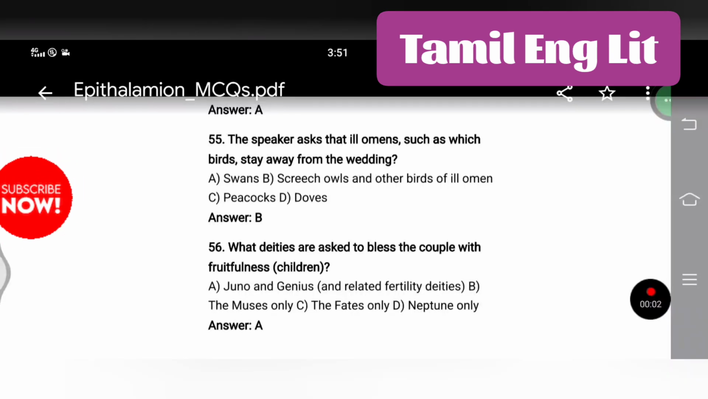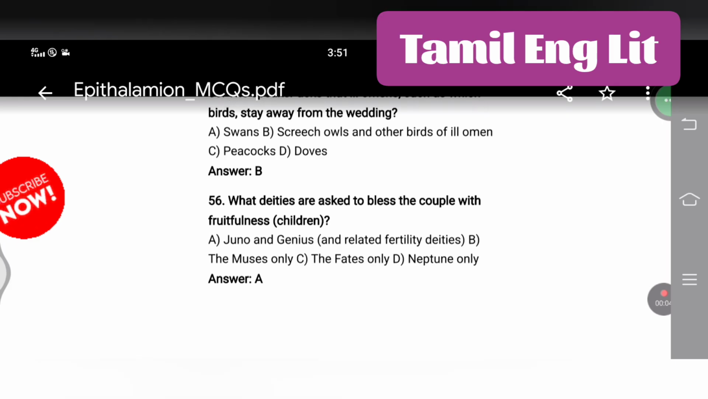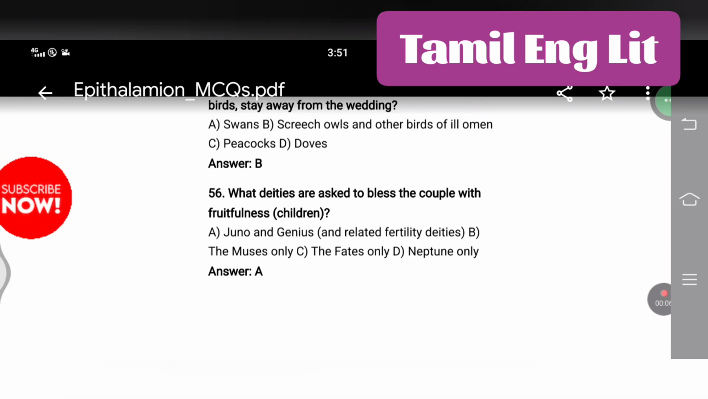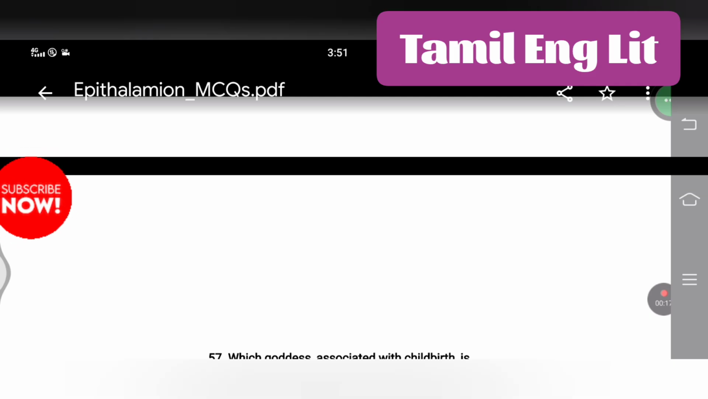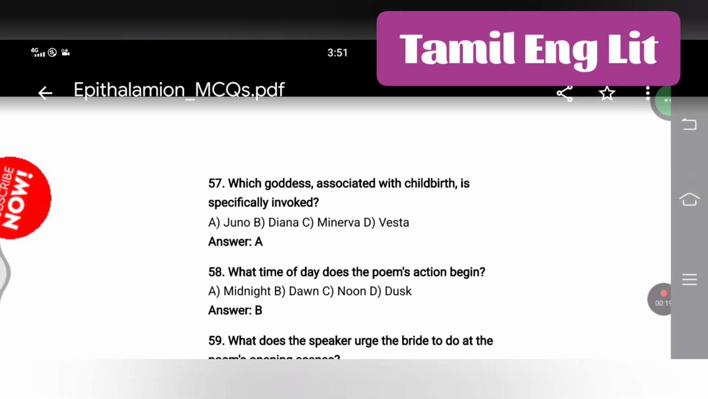Next question is, what deities are asked to bless the couple with fruitfulness? Fruitfulness means children. Juno and Genius and related fertility deities. Next question is, which goddess associated with childbirth is specifically invoked? Juno. What time of day does the poem's action begin?